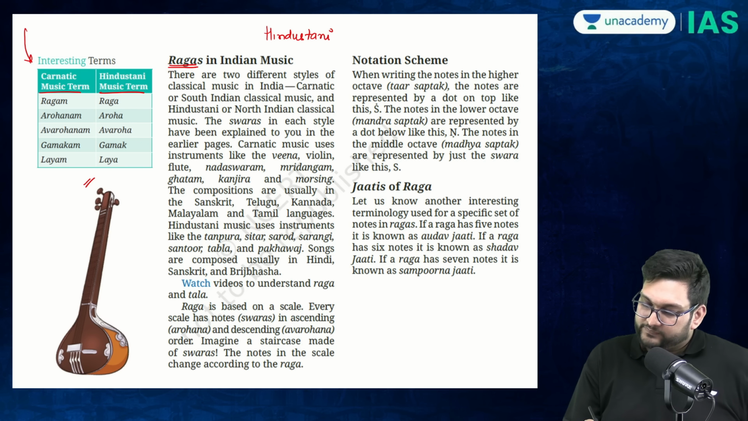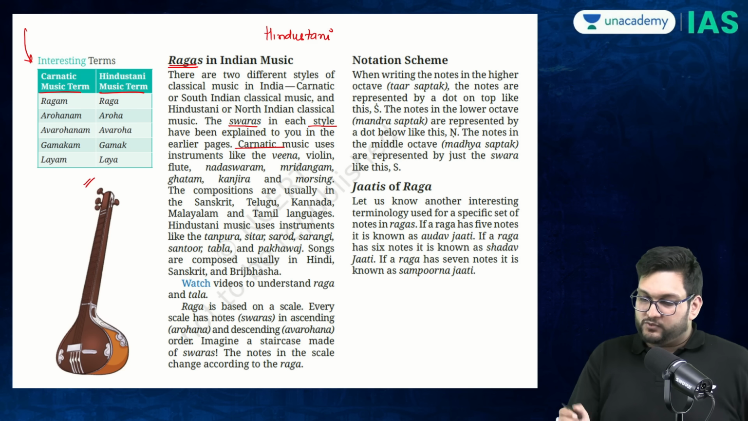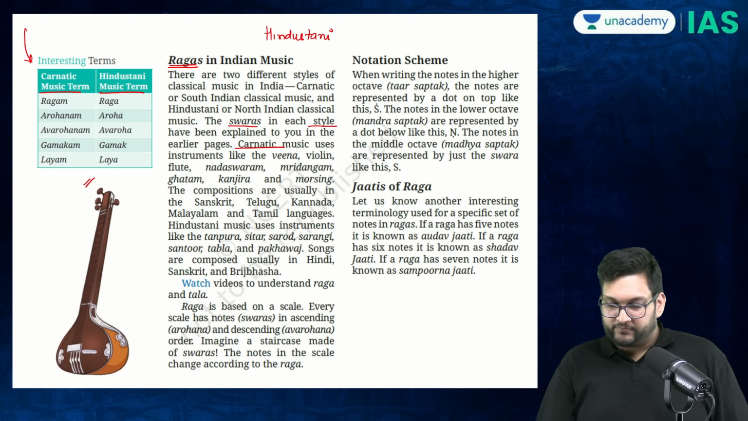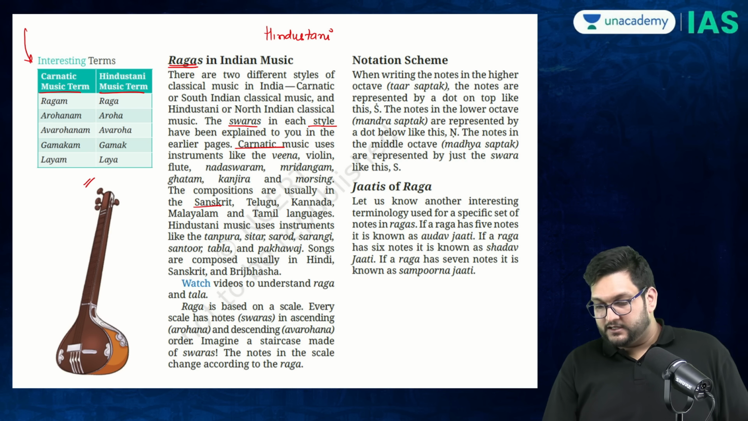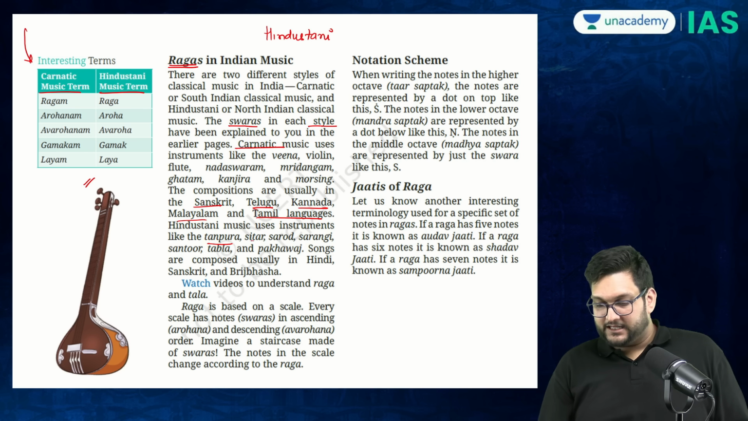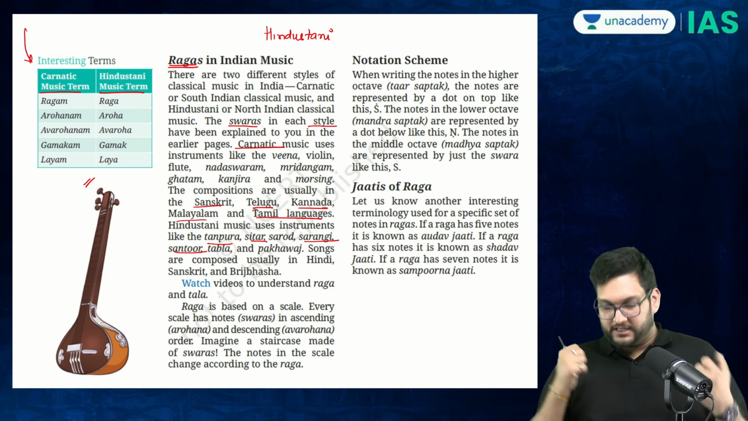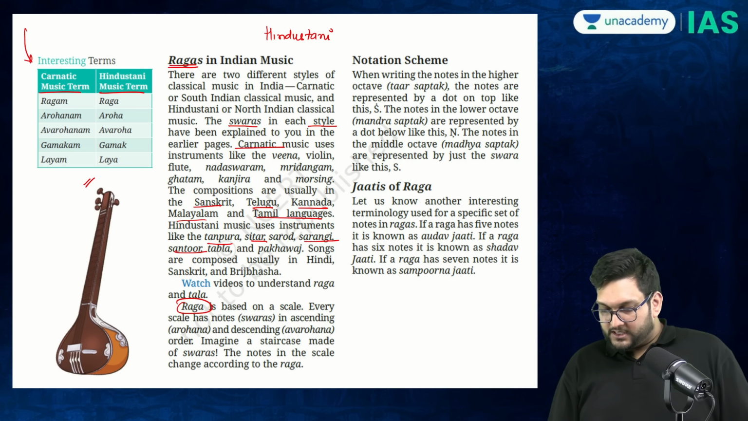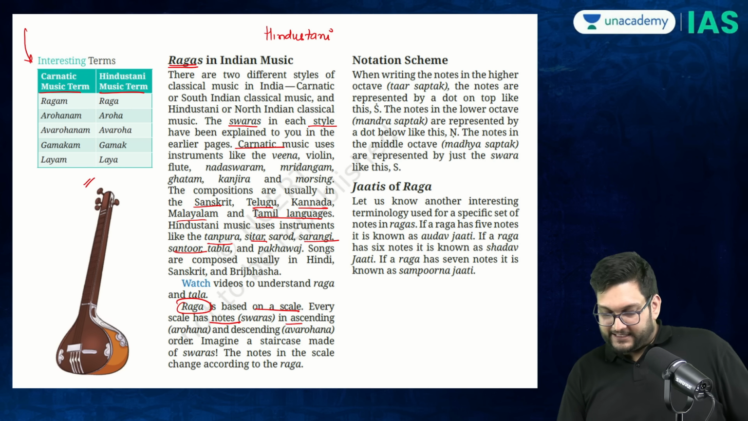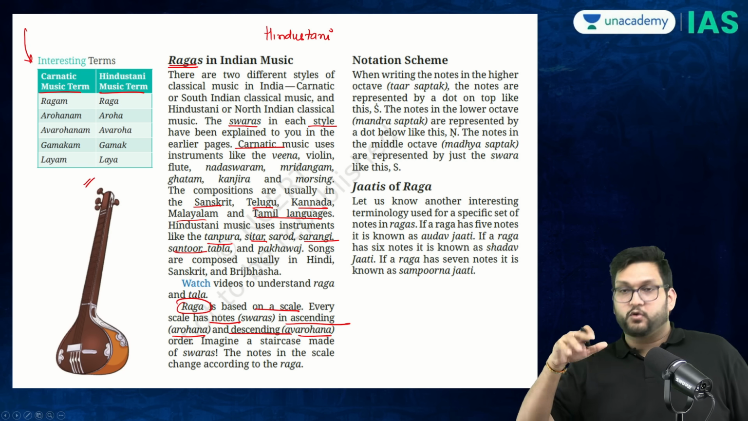It talks about how the swars are in a certain style. Carnatic music uses veena, violin, and certain instruments which are not used in North India, and the compositions may be in Sanskrit, Telugu, Kannada, Malayalam, Tamil. Hindustani music, on the other hand, uses Tanpura, Sitar, Sarod, Sarangi, and is mostly in Hindi, Sanskrit, and Braj Bhasha. Rag is based on a scale. Every scale has notes in ascending order, called Arohana, and descending order, called Avarohana.